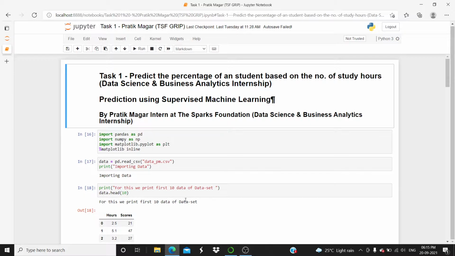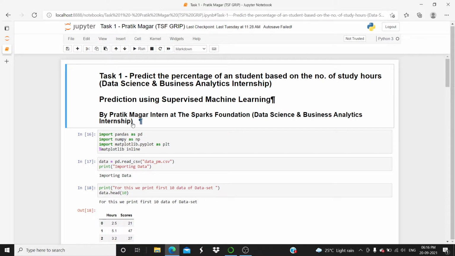So I will be explaining about the first task. This task is to predict the percentage of student based on the number of study hours. This is a supervised machine learning problem. Basically, we are going to use regression here.